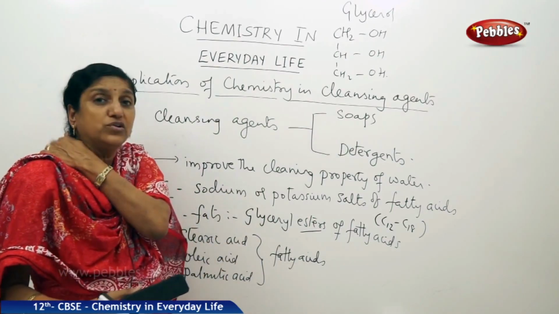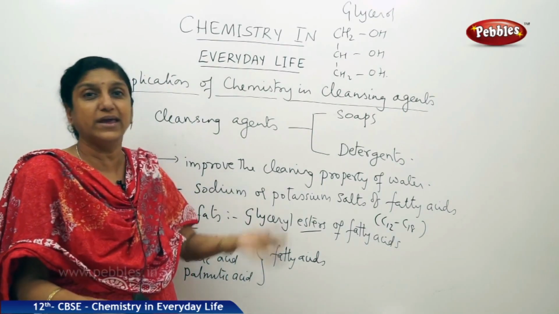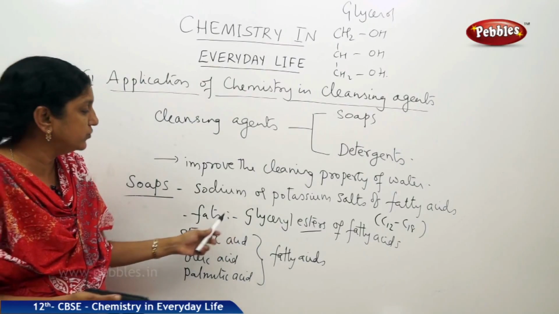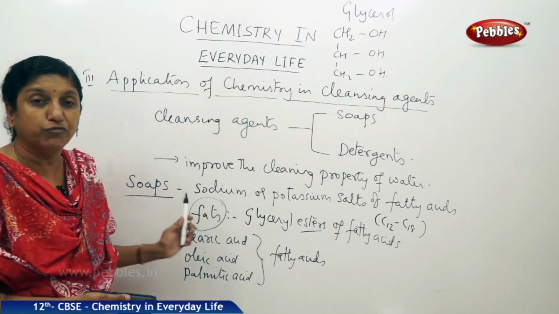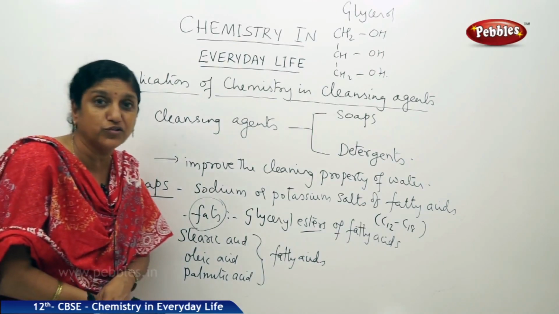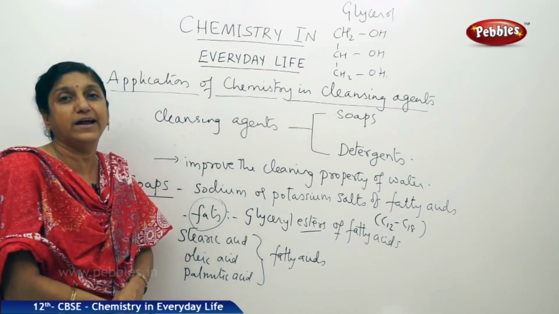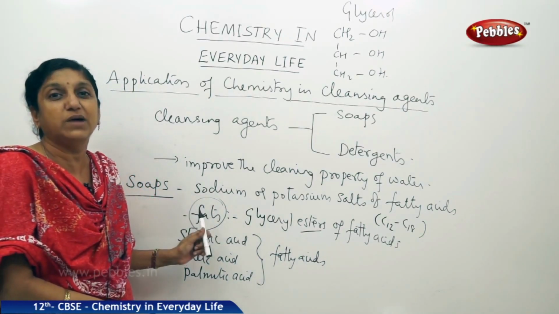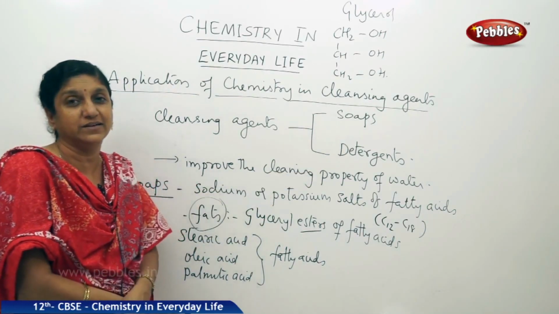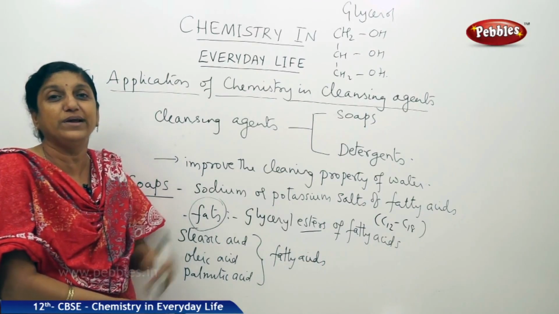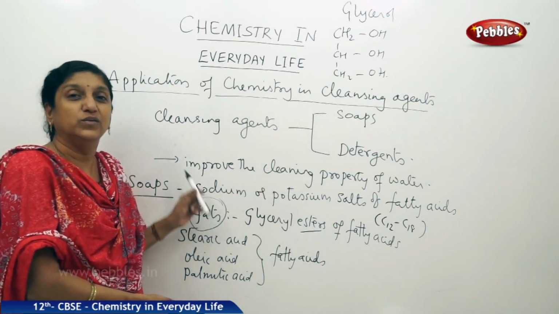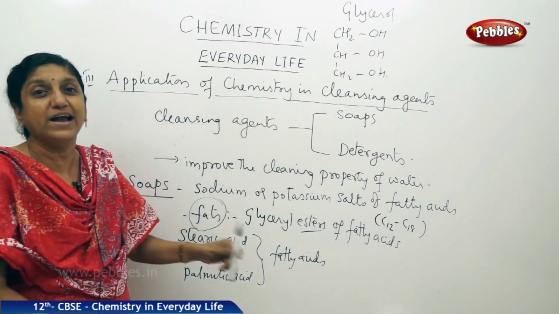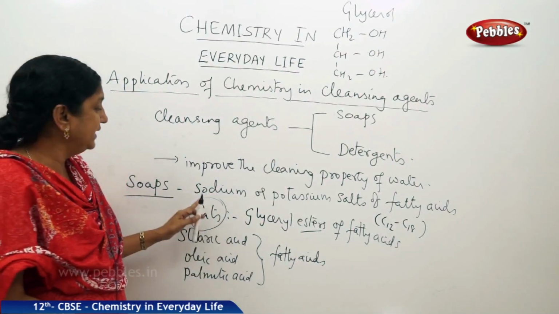That is why fats are described as glyceryl esters of fatty acids. Now, let us draw the structure of this fat and see how we can get our soaps from these materials. So, all soaps are manufactured from what are called as fats. Fats are the starting material for the manufacture of soaps. What do you do to these fats? Fats are heated with sodium or potassium hydroxide. If you heat it with sodium hydroxide, you get sodium salt of fatty acid. If you heat it with potassium hydroxide, you will get potassium salt of fatty acid. So, we said soaps are sodium or potassium salts of fatty acids, right. So, your starting material for manufacturing soaps is fats.